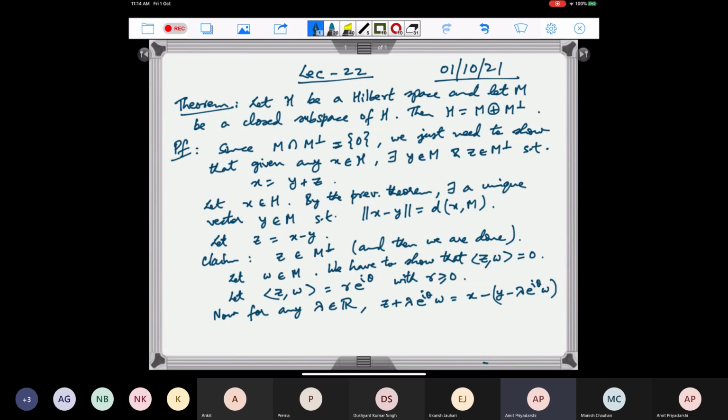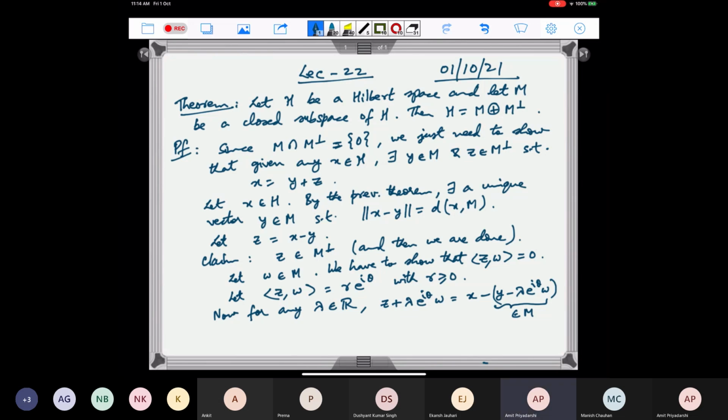And Y was also in M. So this Y plus lambda e to the I theta W is an element of M. So this vector is equal to X minus a vector in M.